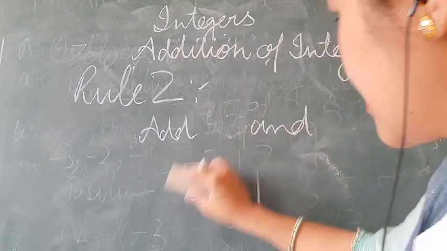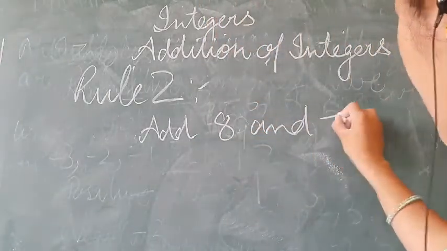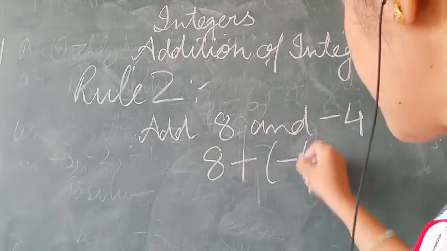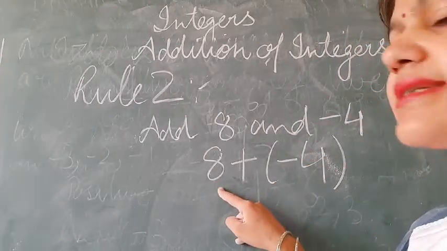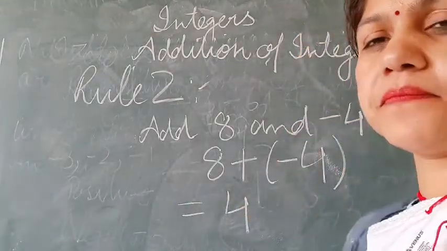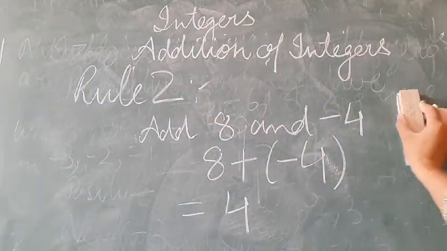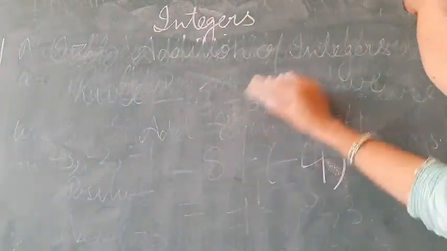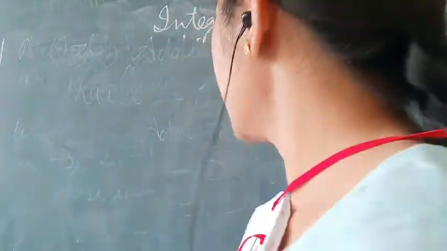And here in place of 3 it is 8 and minus 4. Here also we simply take the difference of two numbers and take the sign of the greater number. Here greater number is 8 and its sign is plus. So our answer is plus 4. Next is properties of addition of integers.